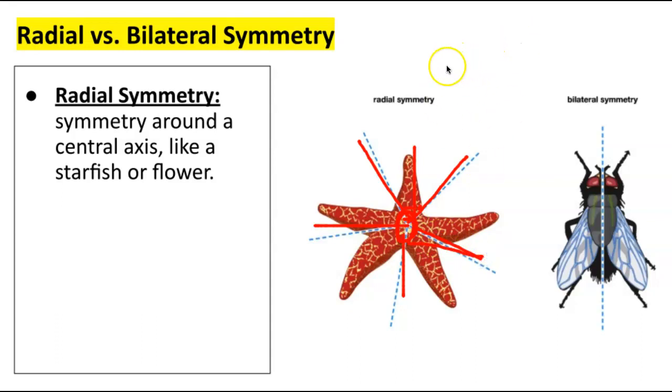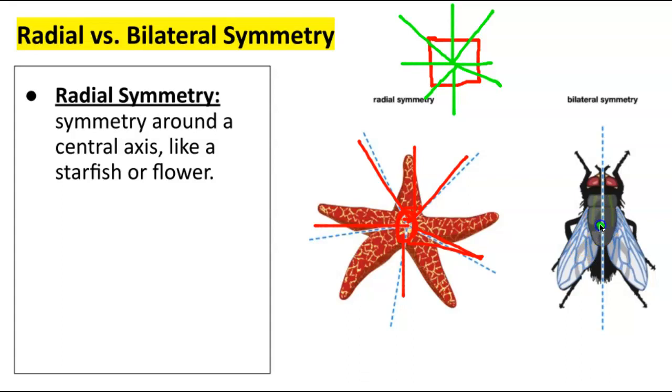Or, for example, you could even say that a square has radial symmetry. Because if I have this square, and then I cut it in this direction, in this direction, in this direction, in this direction, do you see how it is symmetrical along that central axis no matter which way I cut it? That is not true for this fly.